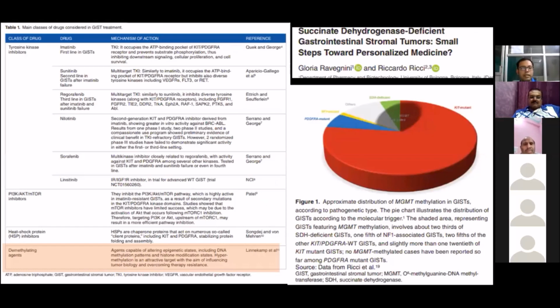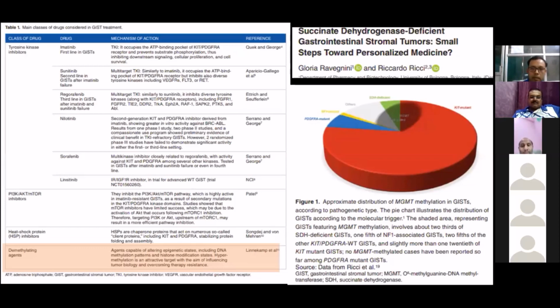Apart from tyrosine kinase inhibitors, mTOR inhibitors, and heat shock protein inhibitors, the role of demethylating agents is being studied. They found that approximately 2/3 of SDH deficient GIST have this MGMT methylation, 1/5 of NF1 associated GIST, 2/5 of wild type GIST, and 1/20 of KIT mutant GIST. No MGMT methylation was reported in PDGFRA mutant GIST. So this shaded area in this pie chart is the region of MGMT methylation, where demethylating agents can have some